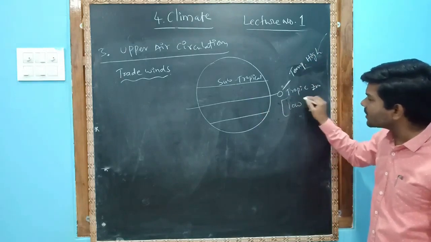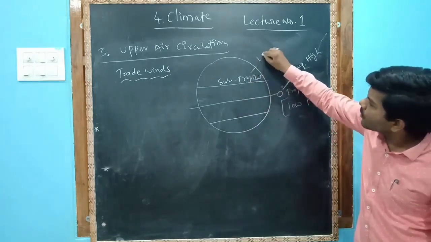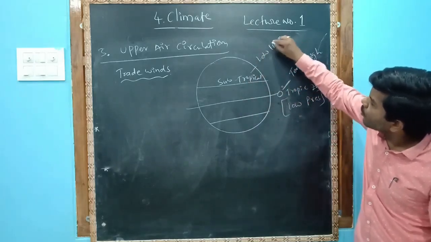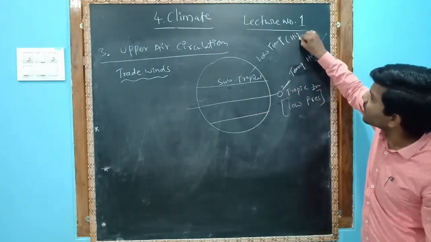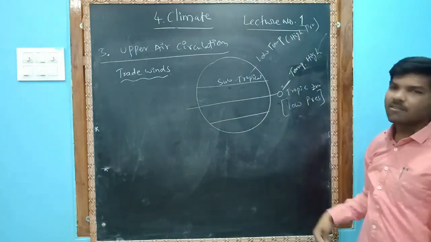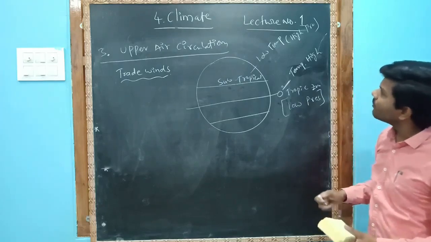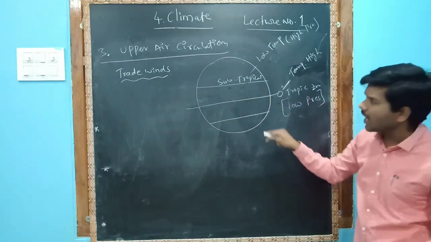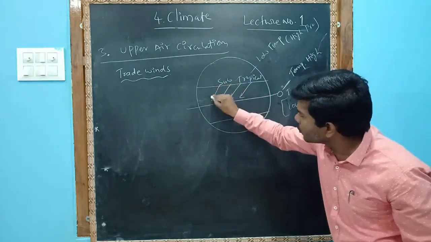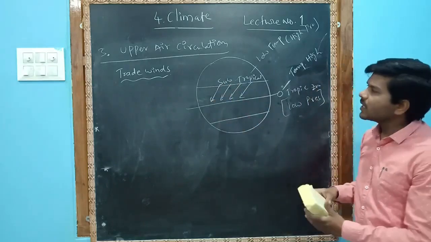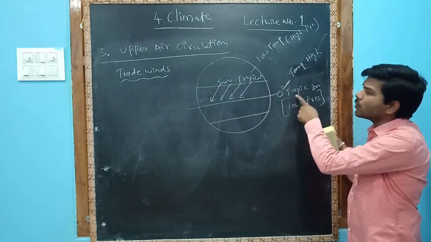Wherever there is very high temperature, there will be low pressure. And in the subtropical area, low temperature is there. When low temperature is there in the subtropical area, what pressure will be there? High pressure will be there. So what is our formula, what we learned just now? Wind will blow from high pressure area to low pressure area. So this will blow in this direction. So we can say that winds will blow from the subtropical area to the equatorial tropical region.